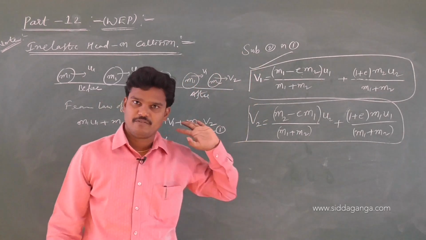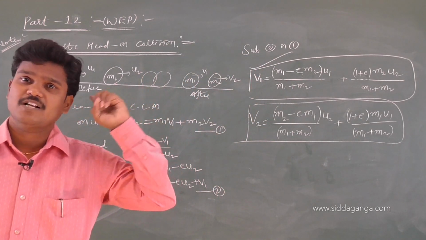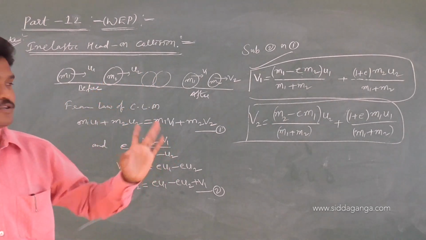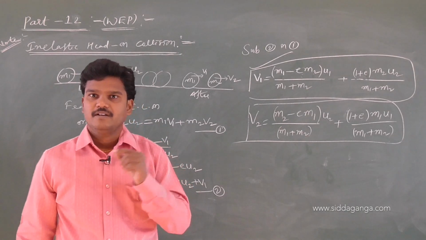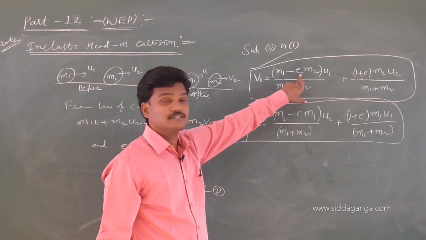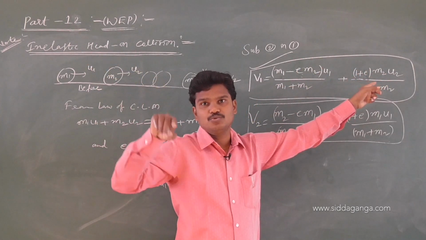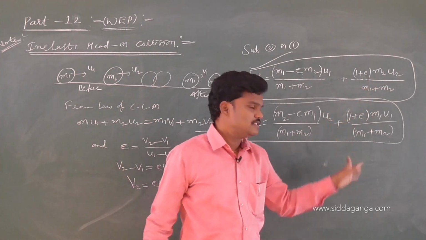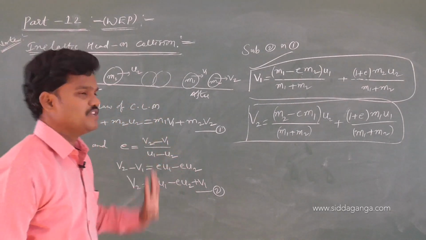So remember these two equations. So far you know v1, v2 formulas for elastic collision. In the same manner you try to remember v1, v2 formulas for inelastic collision. In inelastic collision extra e will come here. e will come in front of this m2. And in place of 2 in 2m2u2, that 2 you replace with 1 plus e. Then these are the equations in case of inelastic collision. So write the two equations.